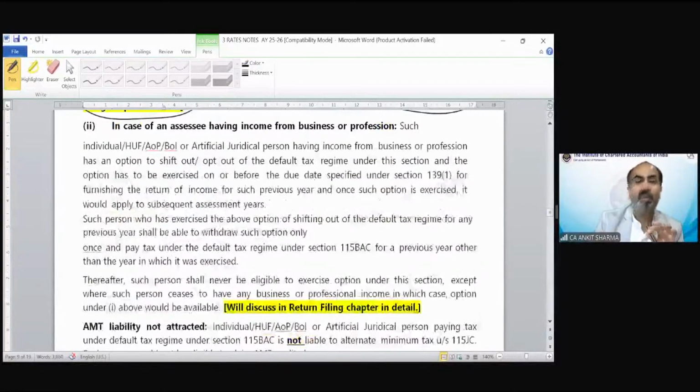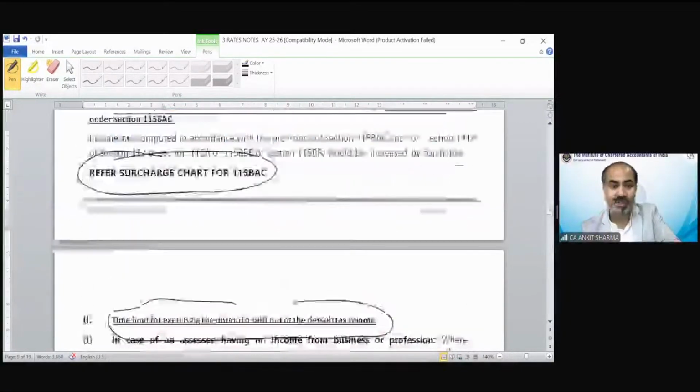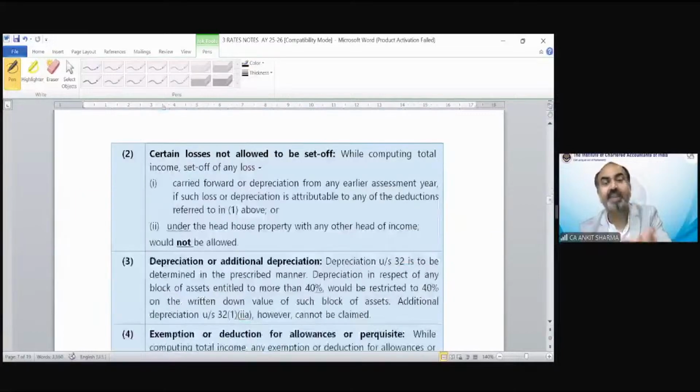Maybe if you read these provisions from the study material and there is no one to guide you, and the institute is providing you the faculty, and you read these topics by yourself, you will be very confused about what this provision is. The exemptions written over here are going to confuse you. But that's why, because these are going to be discussed later in the topic, we are skipping it.